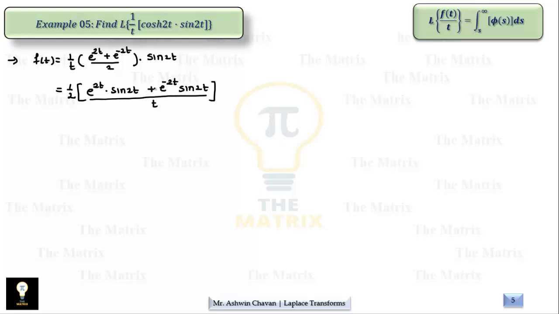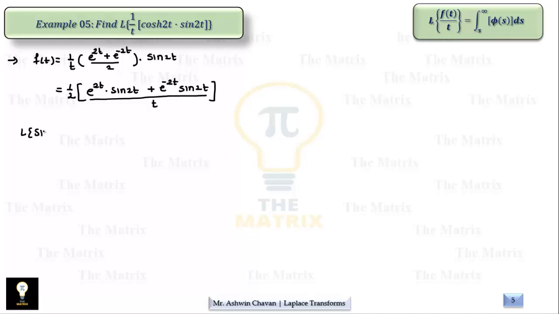This is our actual function. So you can see 1 by t is nothing but the property, whereas e raised to 2t is multiplied to the function, and here also e raised to minus 2t is multiplied to the function. It will work as first shifting theorem. Here exponential terms and division by t, these two are the properties. So the remaining function is the sin 2t only. So we start with sin 2t.